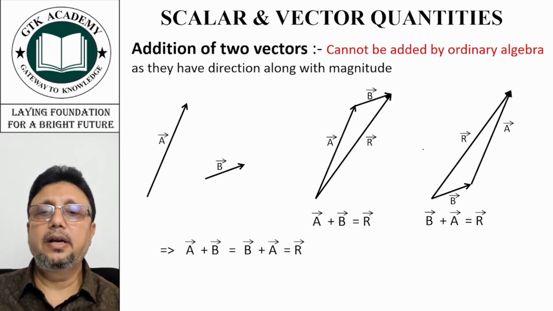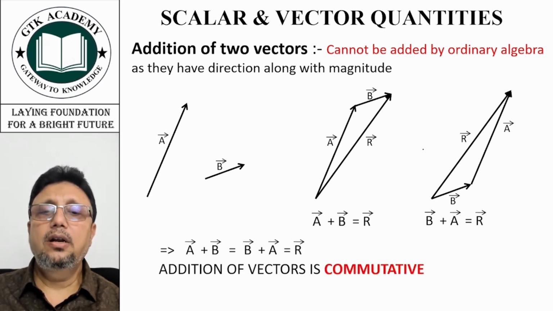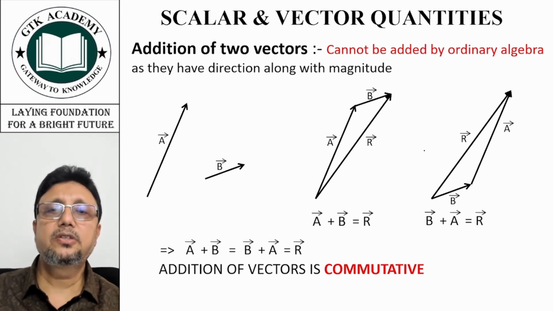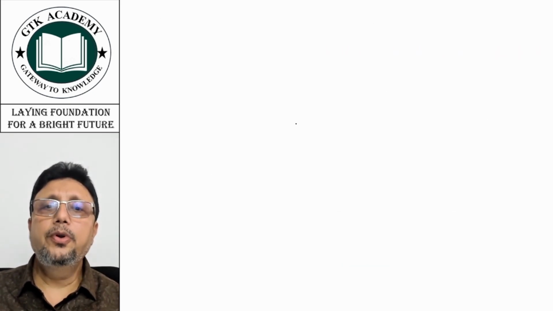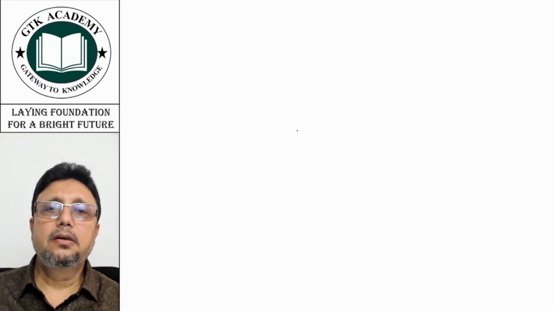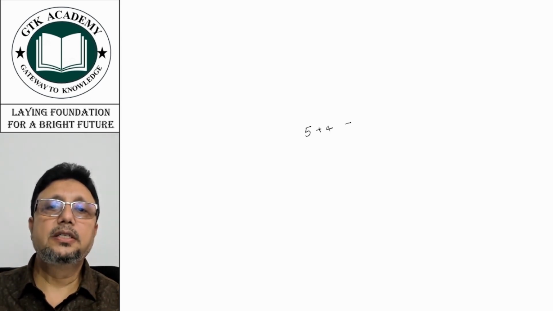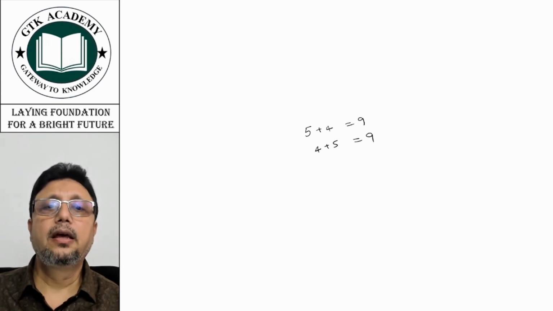Now this property is called commutative. That means addition of vectors is commutative. Now commutative, what do we mean by that? See, addition is commutative. That means 5 plus 4 is equal to 9, or if we write 4 plus 5, that is also equal to 9.